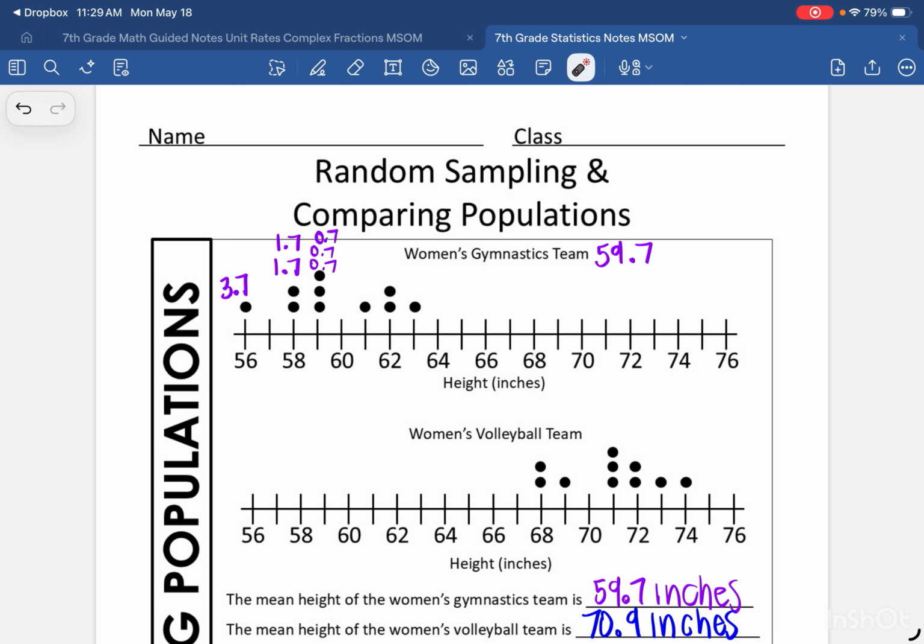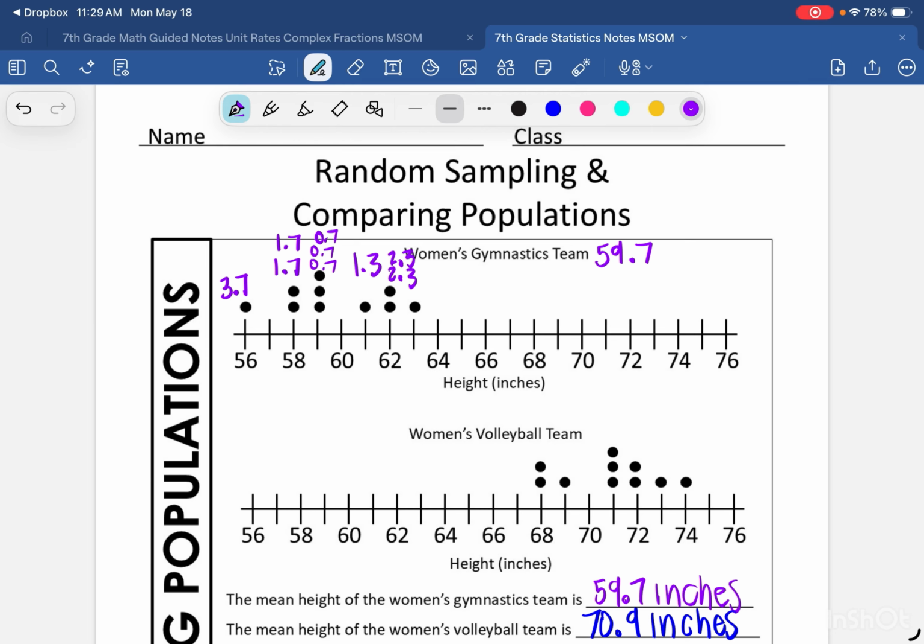Going up here to 61, that's this point. How far is 61 from the mean? And that's going to be 1.3. Again, if you don't know, you can subtract. Looking at these data points, 62. How far is 62 away from 59.7? And that's 2.3. Again, I'm going to write it twice because there's 2 data points.